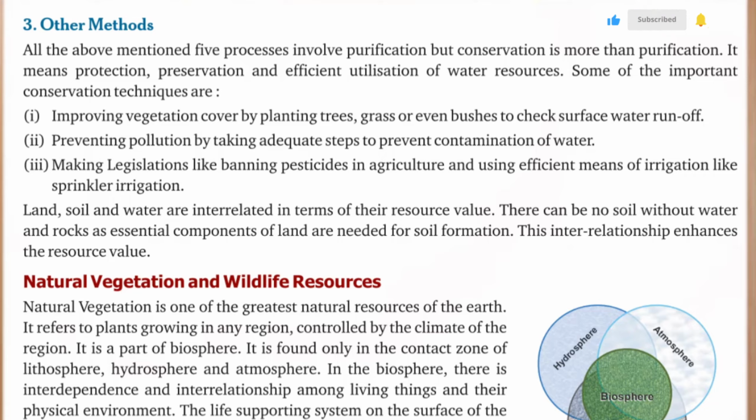Land, soil, and water are interrelated in terms of their resource value. There can be no soil without water, and rocks are essential components of land needed for soil formation. This interrelationship enhances the resource value.